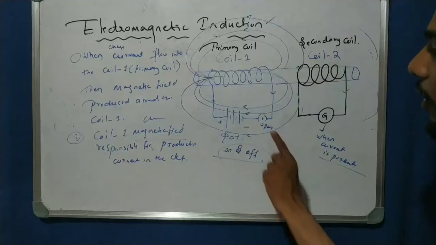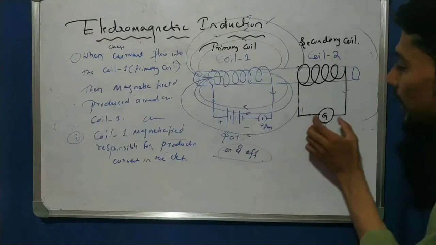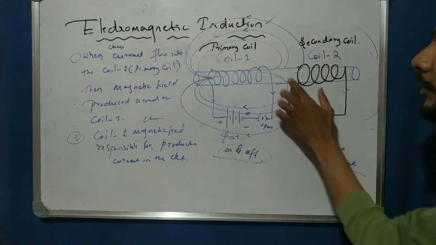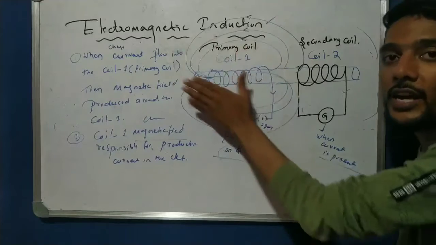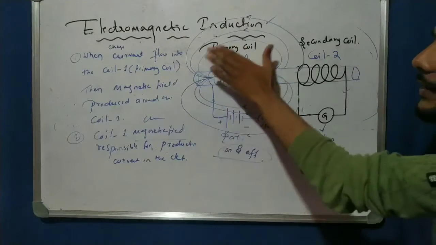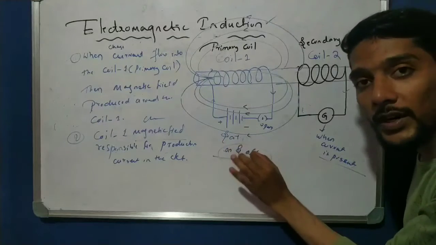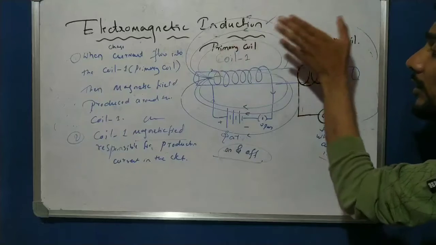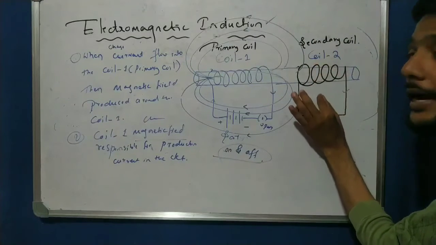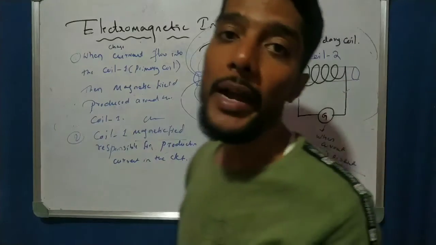So I can switch the button on, off, on. I can pass a current here, but current is detected there. How is it possible? Because there is no connection. It is possible because of the magnetic field. So the magnetic field in coil 1 is changing. Simple sentence: the magnetic field in coil 1 is changed with the help of the on and off button. This magnetic field of the primary coil is responsible for the production of a current in coil 2, and this process is called electromagnetic induction.